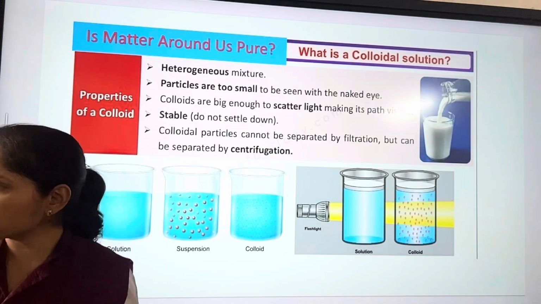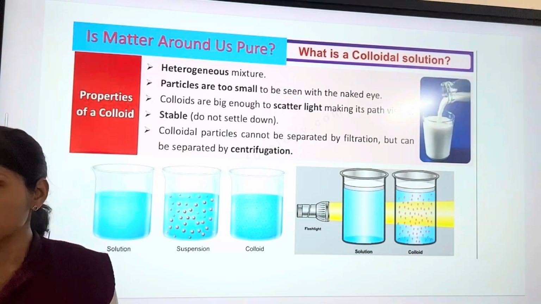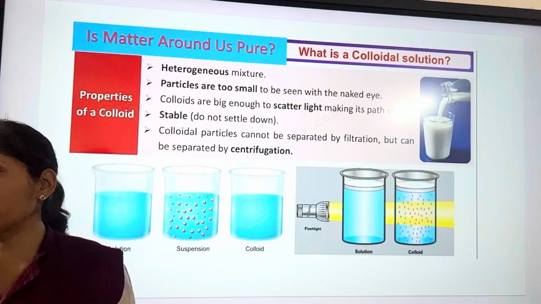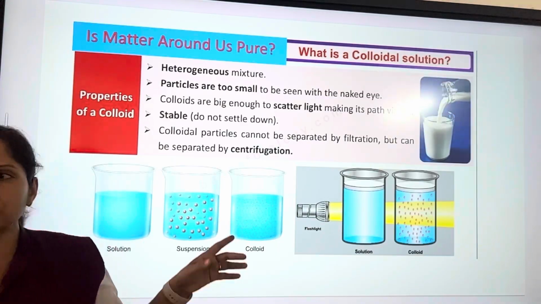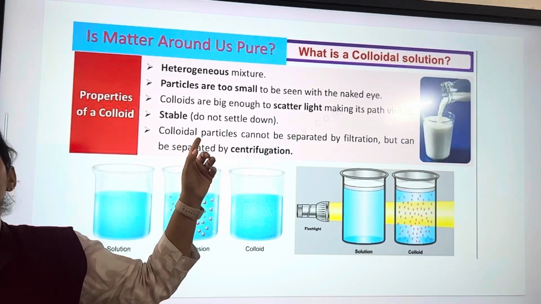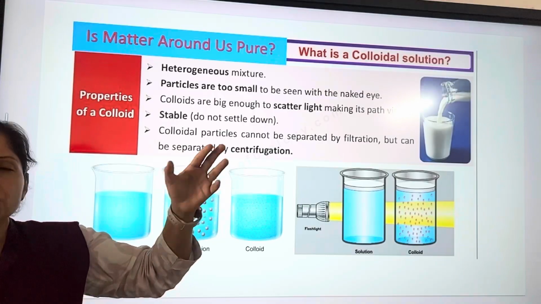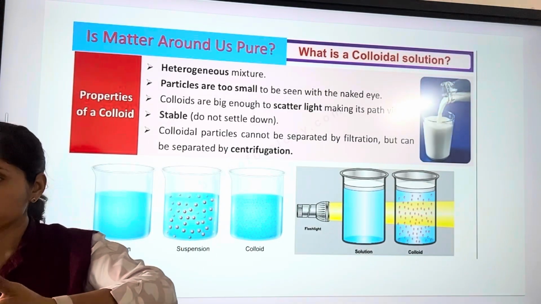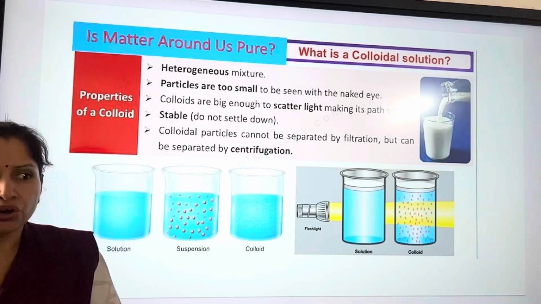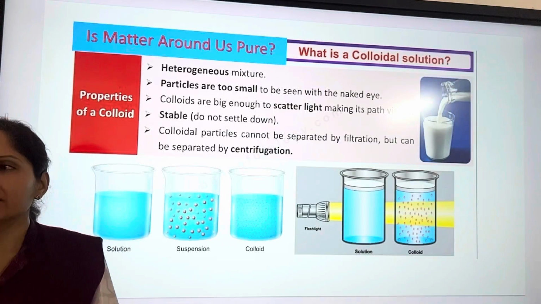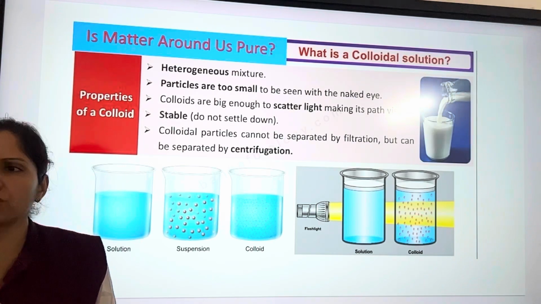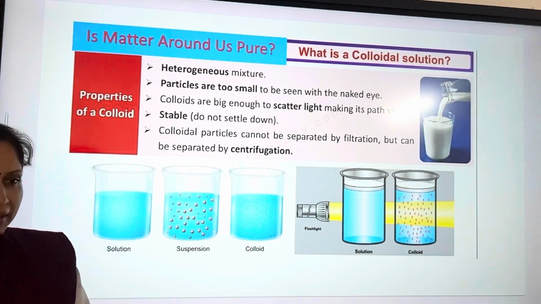Okay, a solution is also known as a true solution. So in a true solution, that is in a homogeneous mixture, the pathway of light was not visible, but the pathway of light is visible in a colloidal solution. So the particle size is midway between solution and suspension. The particles are big enough to scatter the beam of light, but too small to be seen by naked eyes. Okay, without a microscope we won't be able to see the particles.